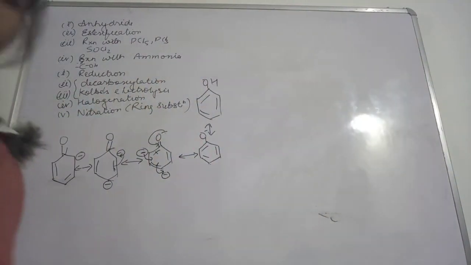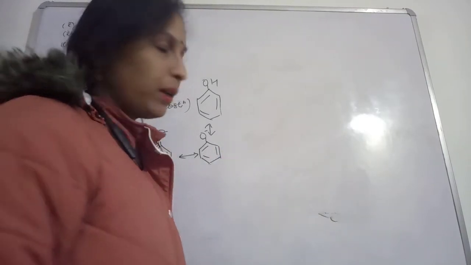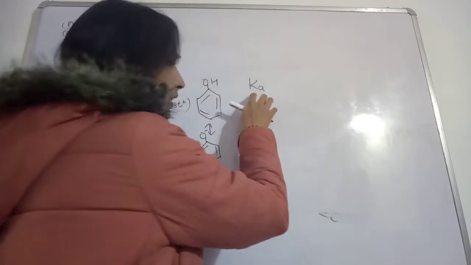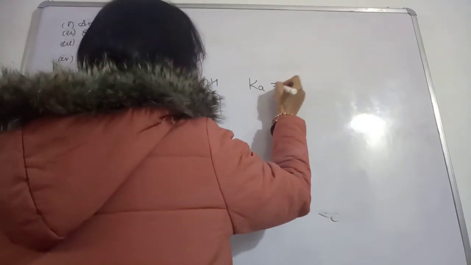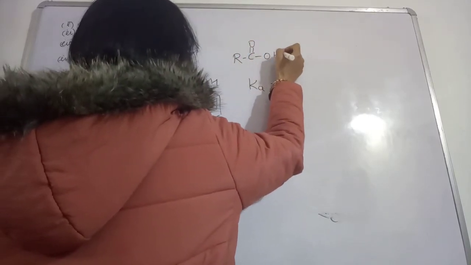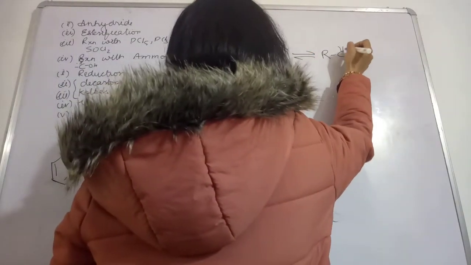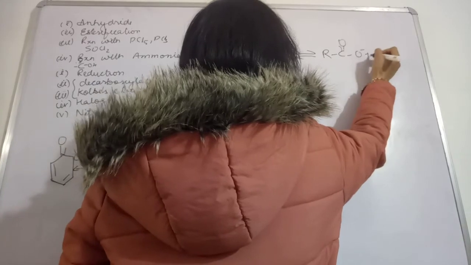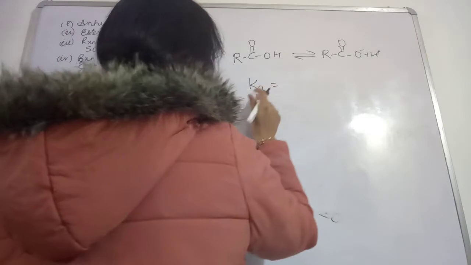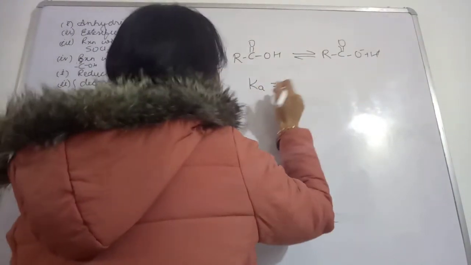We all know about the ionic equilibrium. In that case we have seen the Ka. What does this Ka mean? Suppose your acid is RCOOH, and this will give you RCOO negative plus H plus. Now if you are asked to write the equilibrium constant for this acid, what will be your expression?